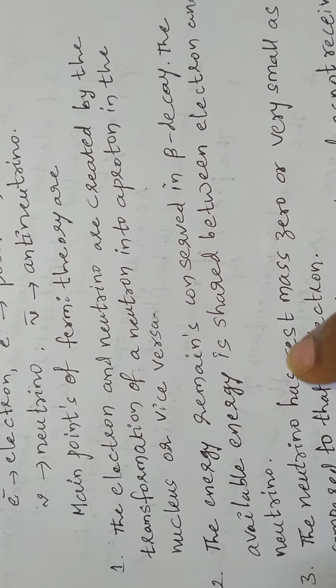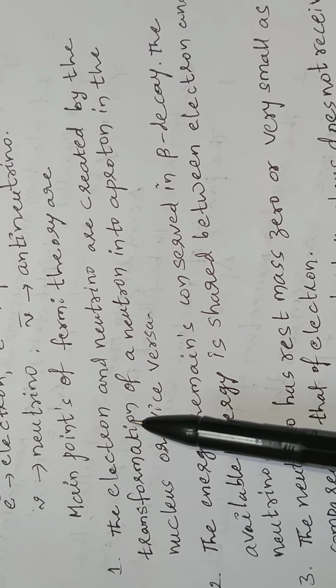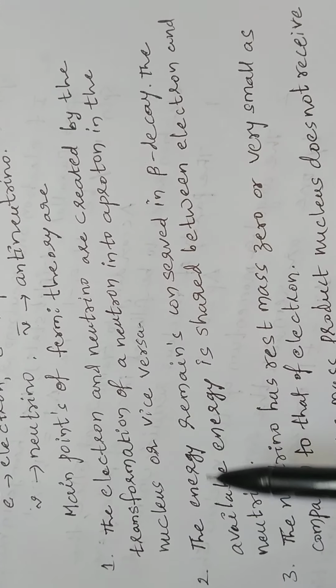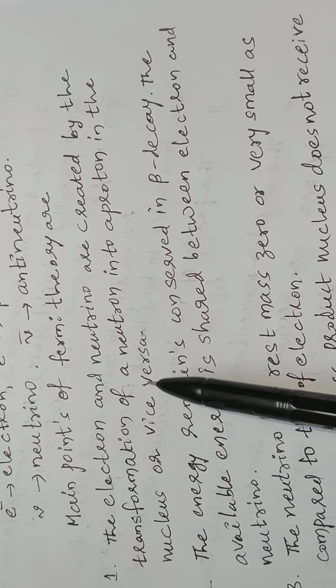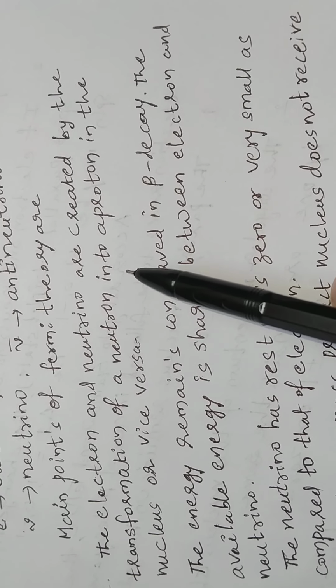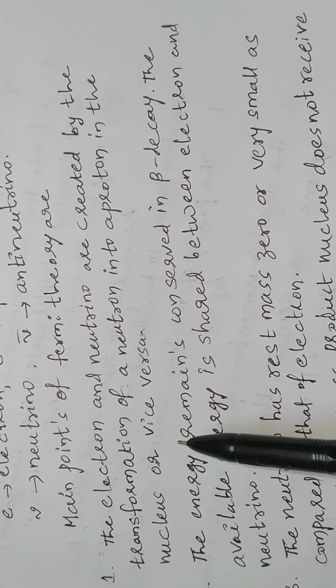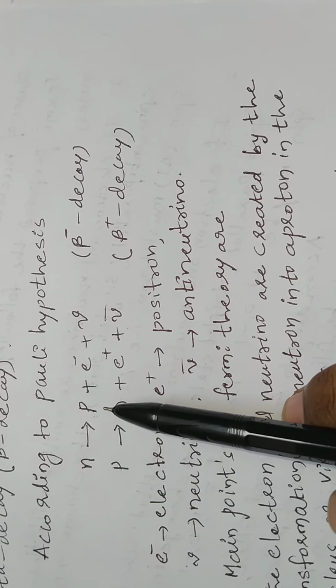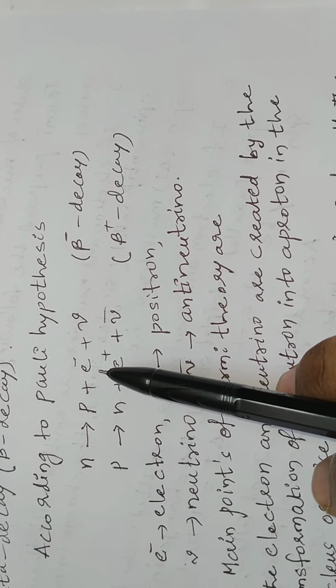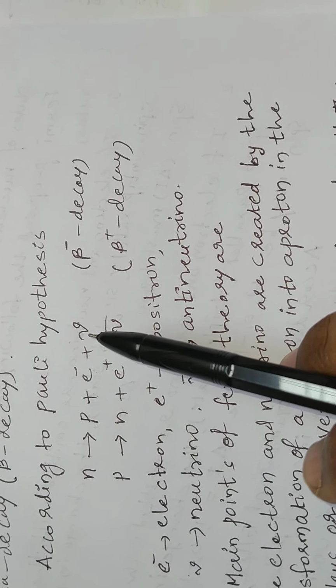The main points of Fermi theory are that the electron and the neutrino are created by the transformation of a neutron into a proton in the nucleus or vice versa. So a neutron is converted into a proton, then an electron and antineutrino are released. Here, a proton is converted into a neutron, so a positron and neutrino are released.